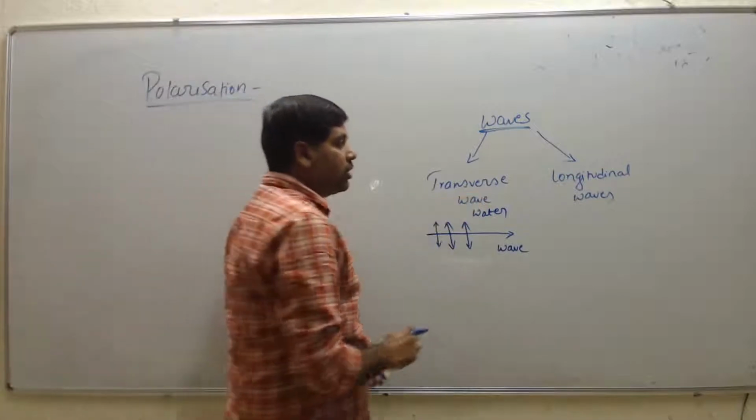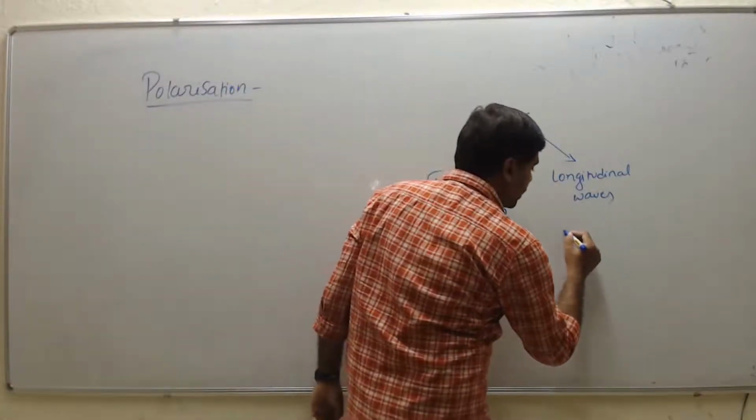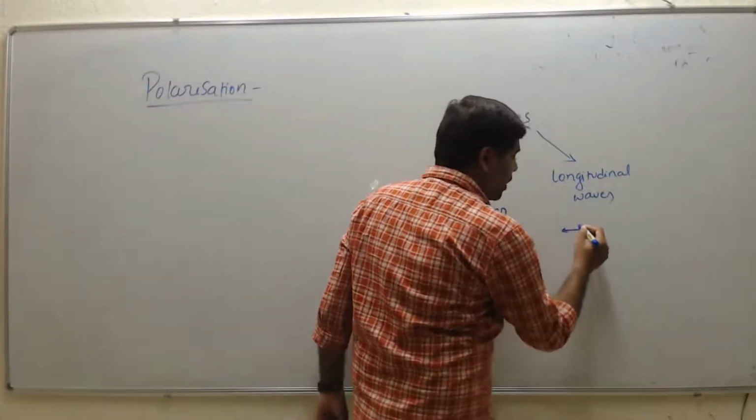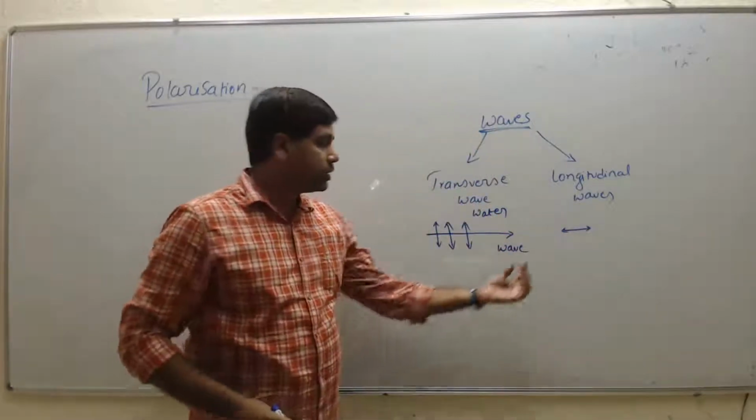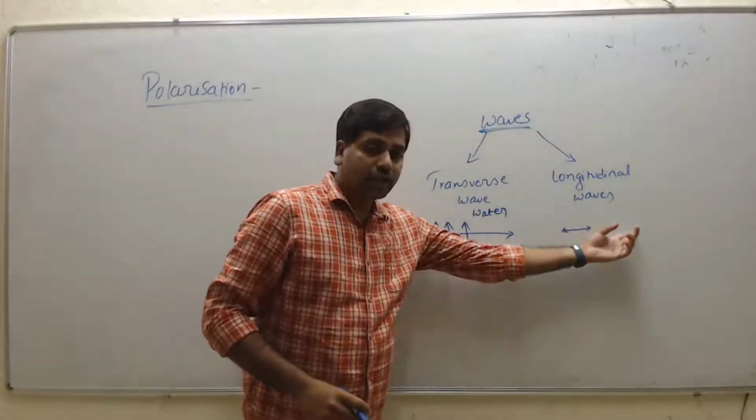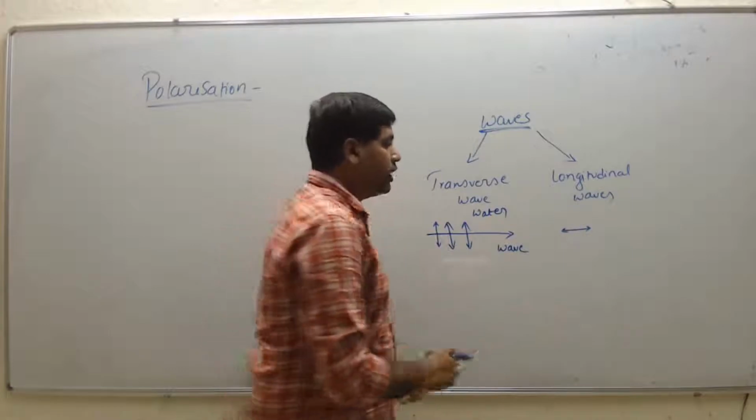What happens in longitudinal waves? Here, the particles oscillate in the direction of propagation of the wave.